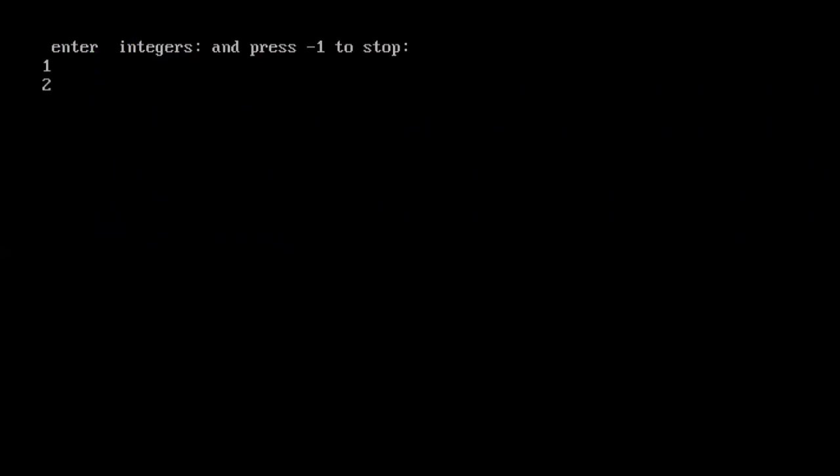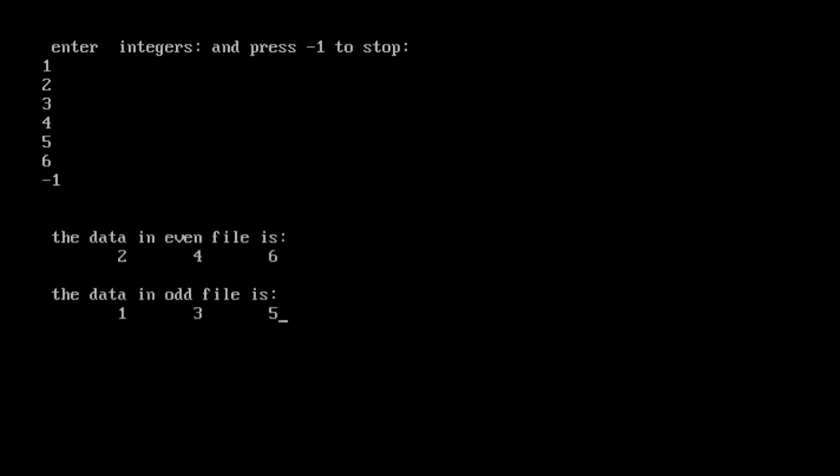Now enter the numbers: 1, 2, 3, 4, 5, 6. Now I don't want to continue, so pressing -1, and you see the data in the even file is 2 4 6. These are even numbers. The data in the odd file is 1 3 5. These are odd numbers. So with this, we completed this program.